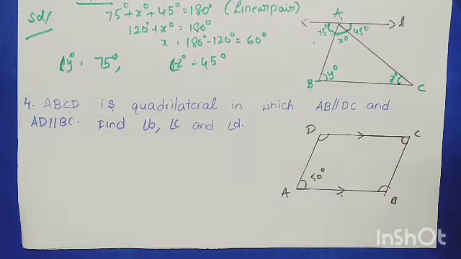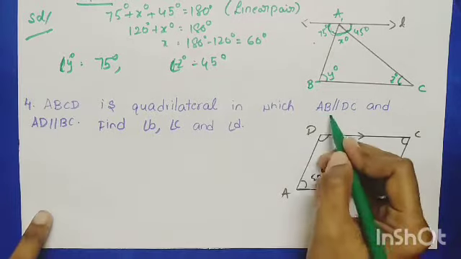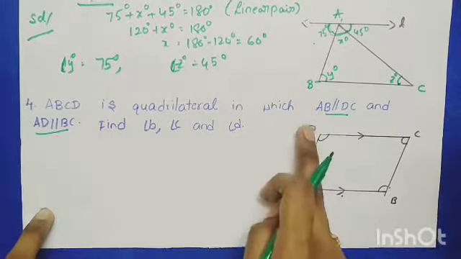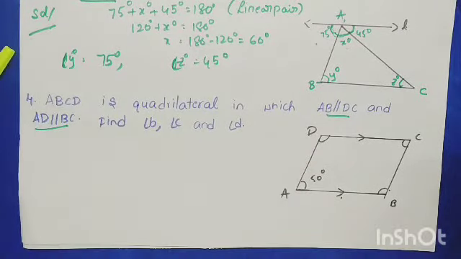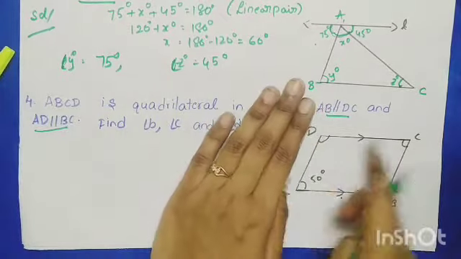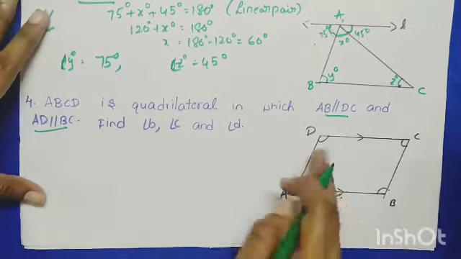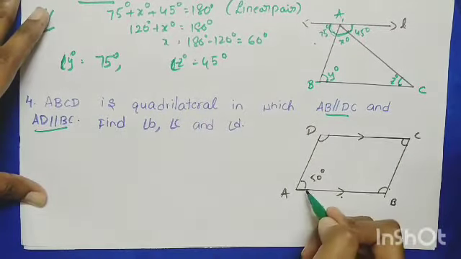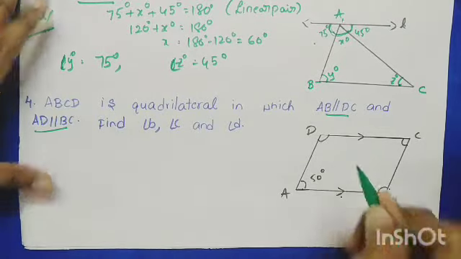ABCD is a quadrilateral in which AB is parallel to DC and AD is parallel to BC. Find angle B, angle C and angle D. So now we are going to find angle B, C and D, children, but you should remember these two points. AB is parallel to DC. First consider that AB is parallel to DC. Consider that point. And A and D are what here?